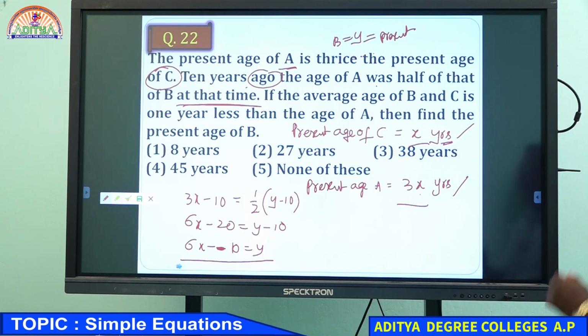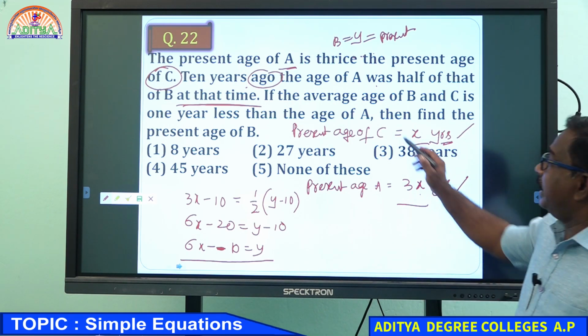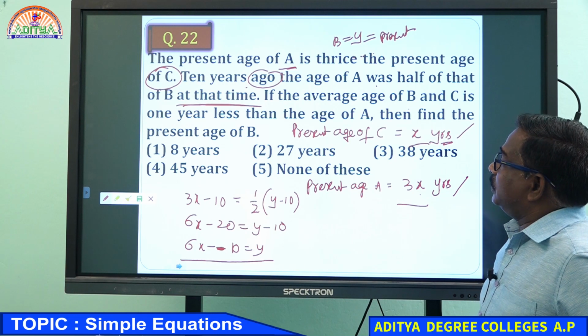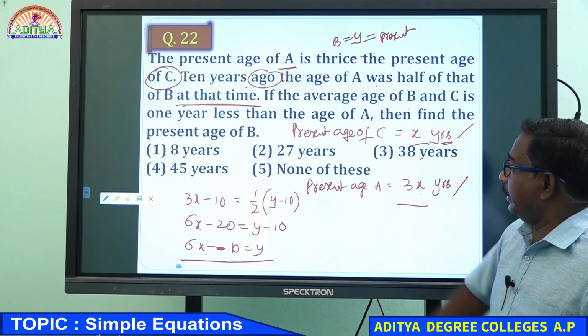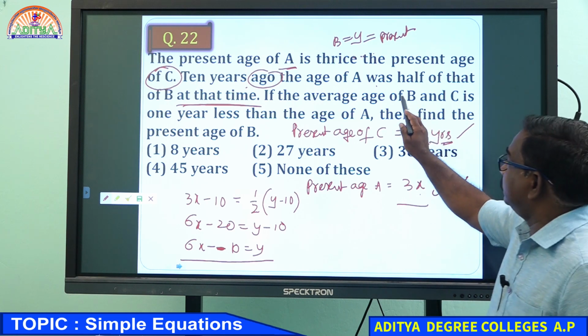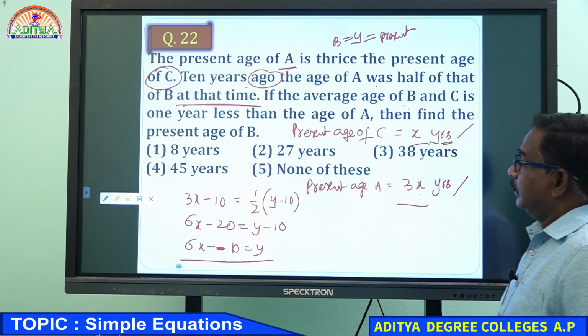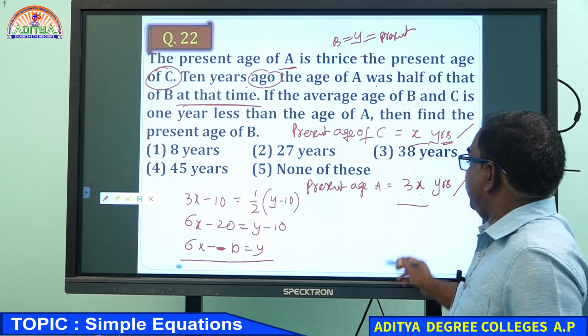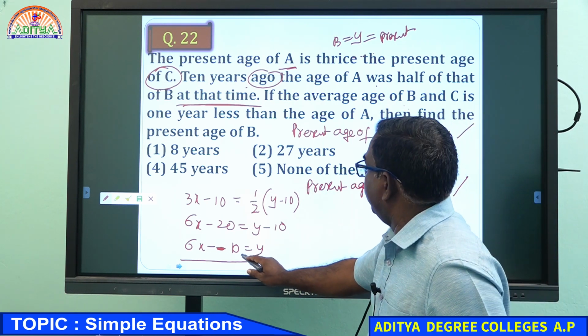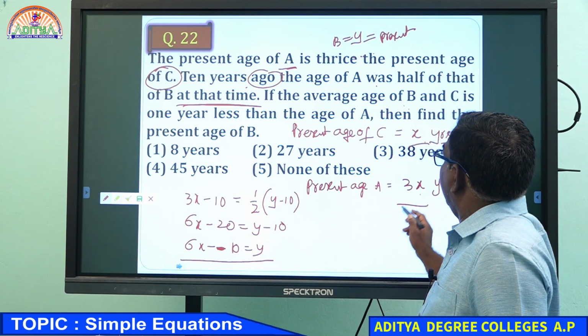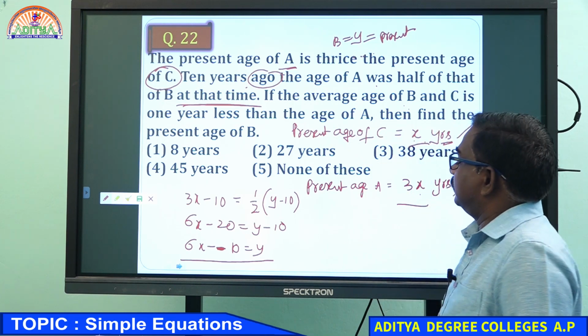Now, the average age of B and C is 1 year less than the age of A. B is y, which means 6x minus 10, and C means x.